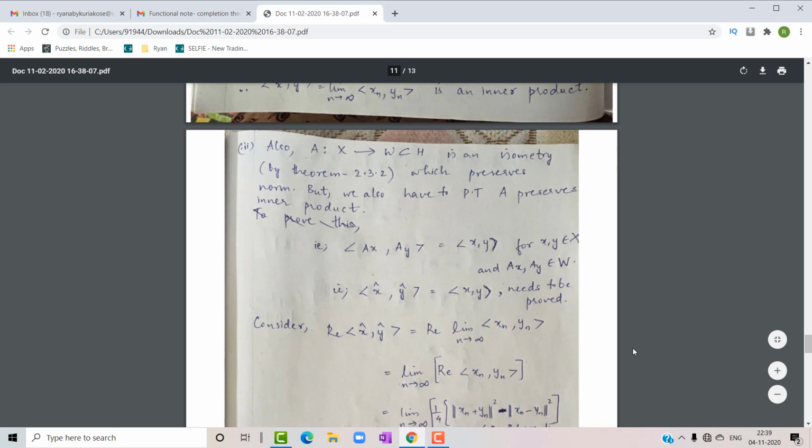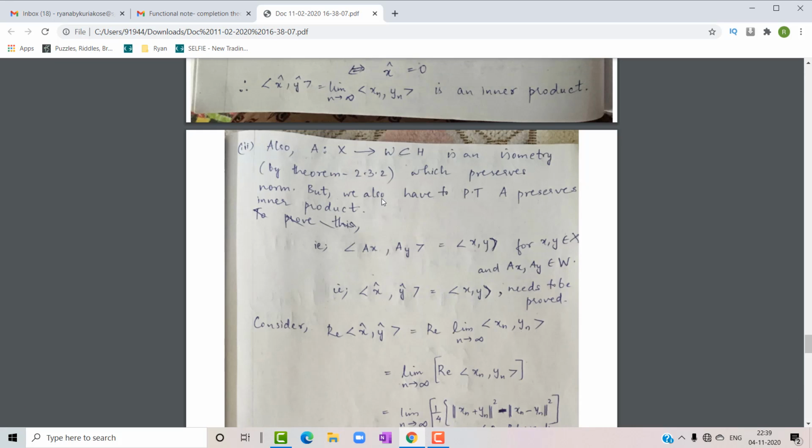Okay, next, by using the older theorem 2.3.2, we can already write there exists an isometry A from X to W, which is a subset of H, which is an isometry which preserves the norm.